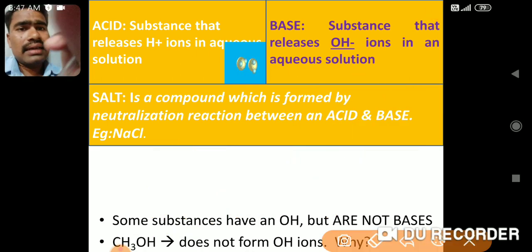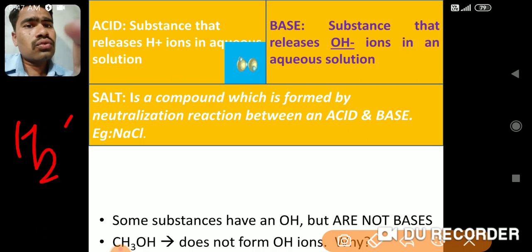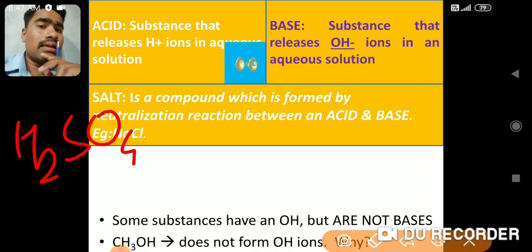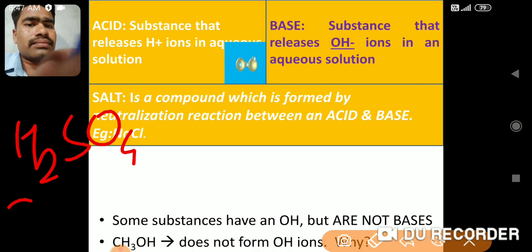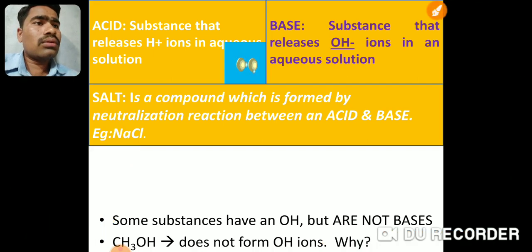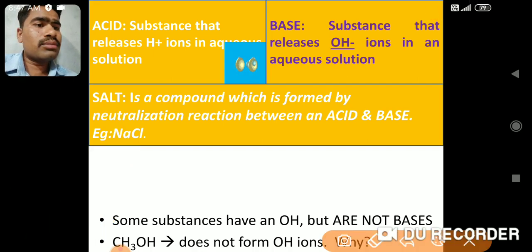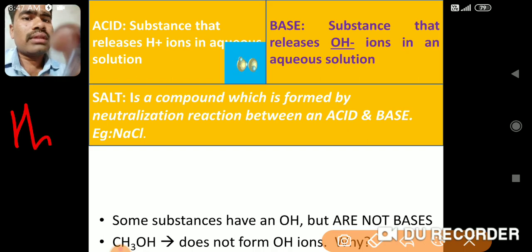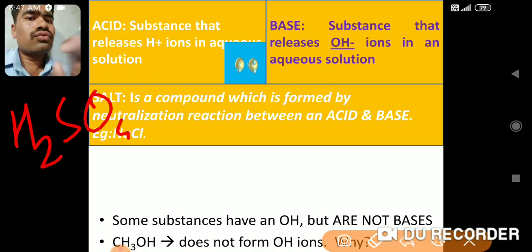Another example we'll take. I have an acid, H2SO4. What is the name of this acid? The name of this acid is sulfuric acid. Now I don't have enough space, so I'm just writing the formula H2SO4.